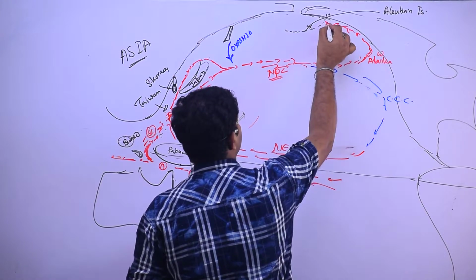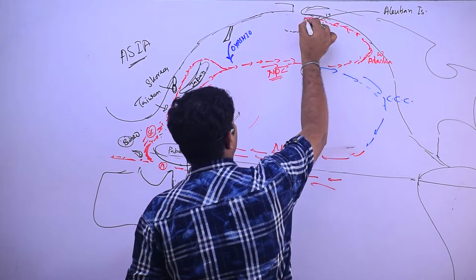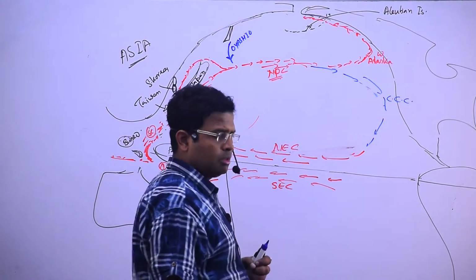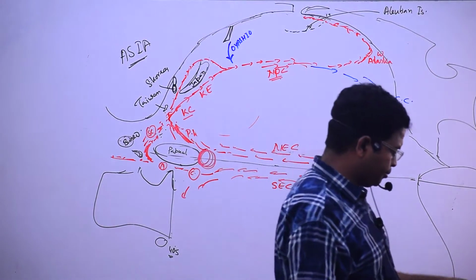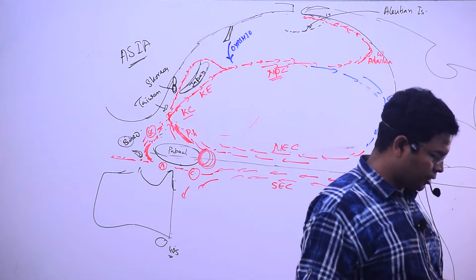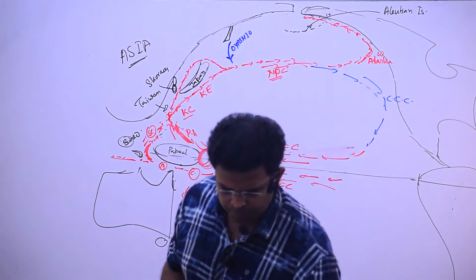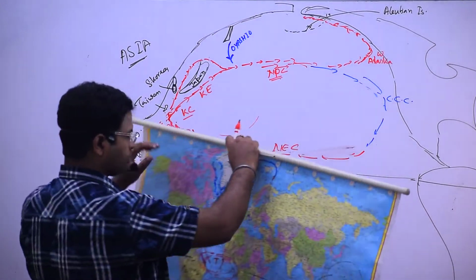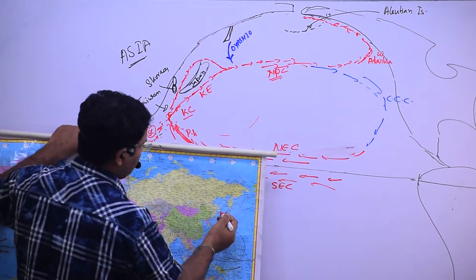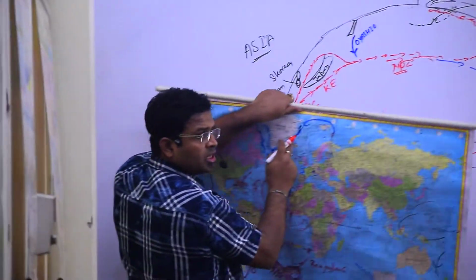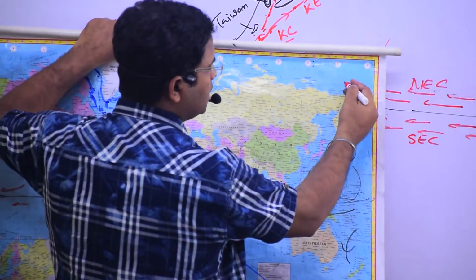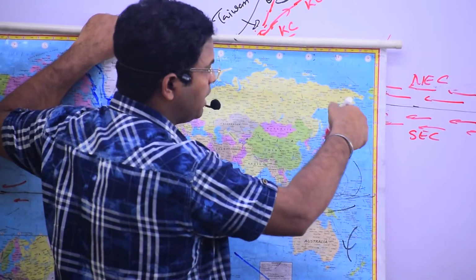Okay? And here it is an open ocean, but here it is a closed strait, the Bering Strait.